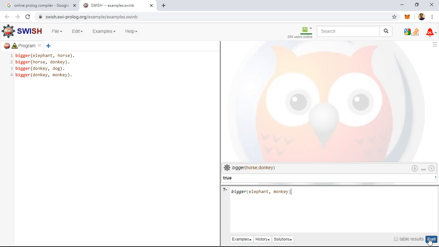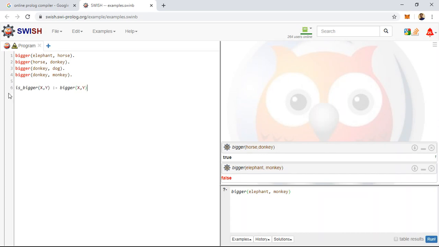Then we'll see what it will run. So it will turn to false because there is no nested recursive searching of the rule available. That is the reason it is giving you false. So for this, what we are supposed to do? We need to write a different composite fact consisting of these simpler facts.